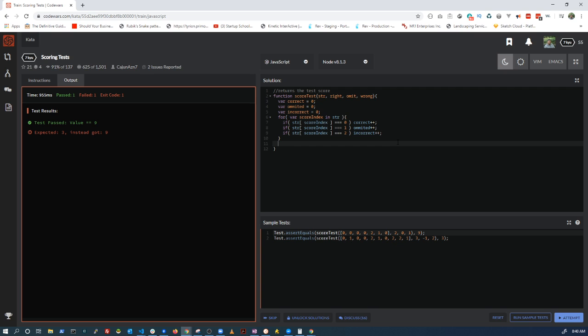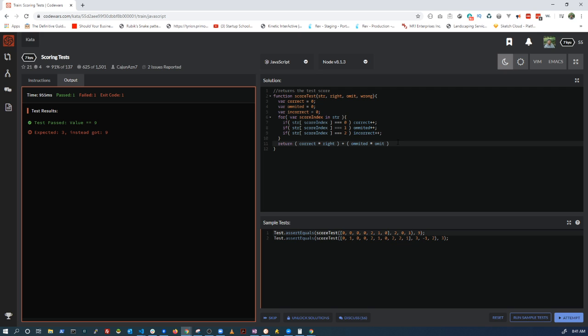And then at the end, we're going to return correct times the right, plus the omitted, I spelled that wrong, and that might be negative, so that might work.